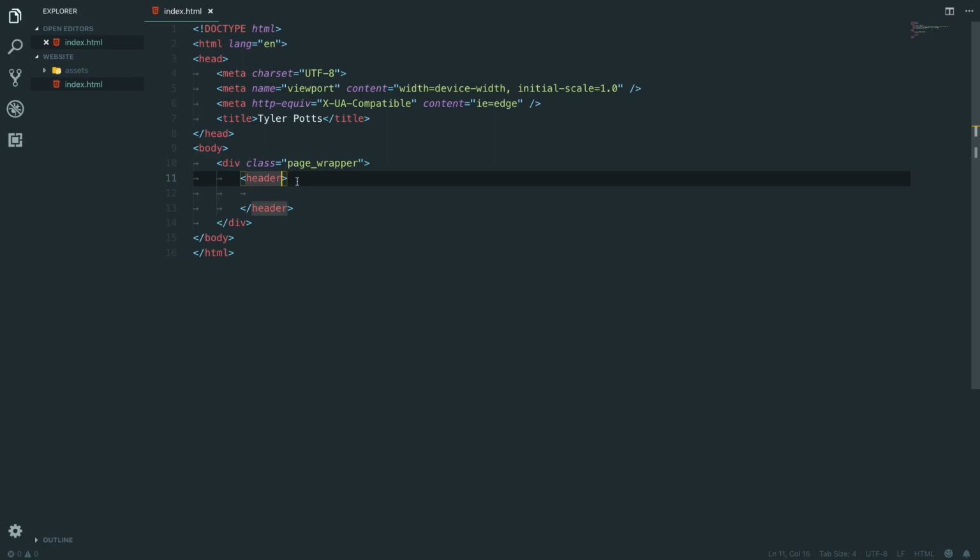So I'm starting off with a header tag. I like to use header tags, sections and stuff for each page because I find it's easier to read in the tag, so I know where my header is. So we're going to have our header, and in here we're just going to temporarily put my tiler parts. And let's have a look at what this renders. If we right click this and click open with Live Server, it's going to start a server and open it up. And here you go. So as we said before, we have our title, which is in there, and tiler parts.